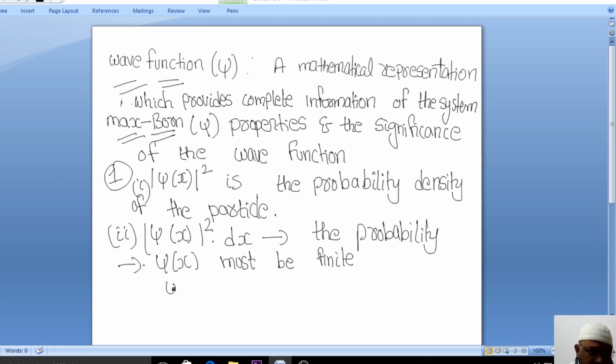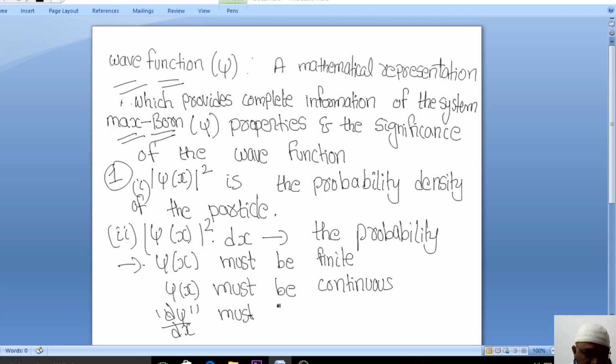And psi of x must be continuous, and also dou psi by dou x must be continuous.